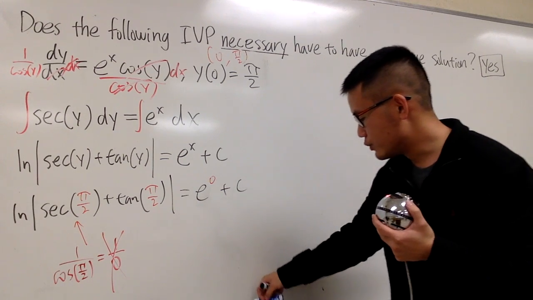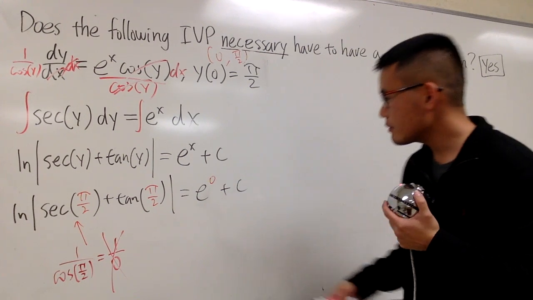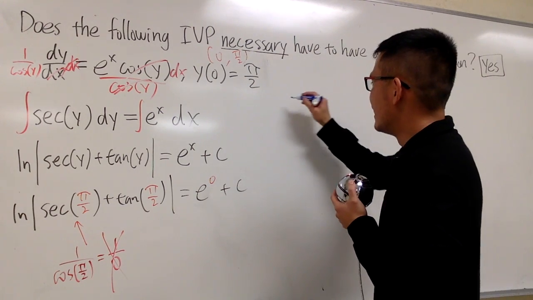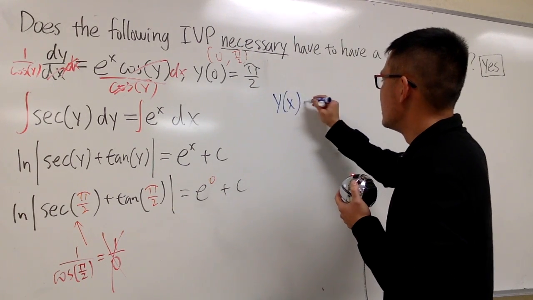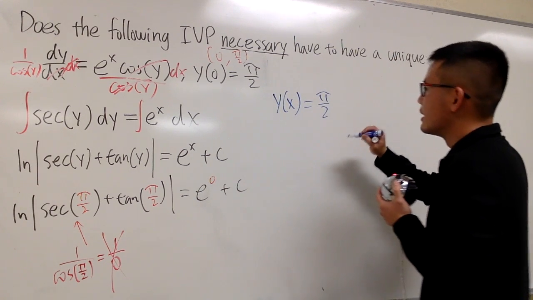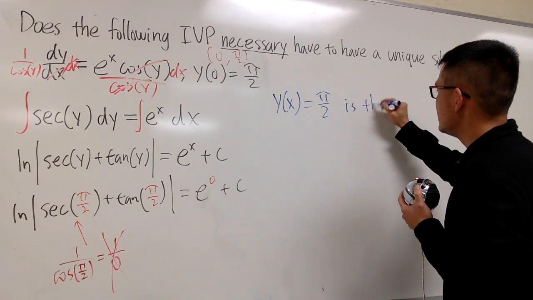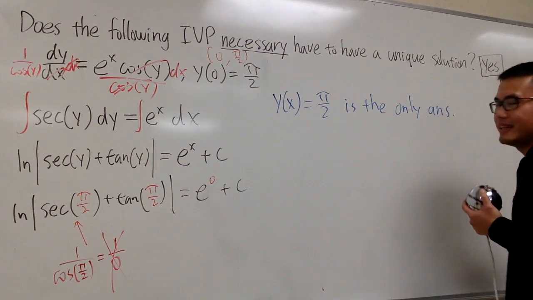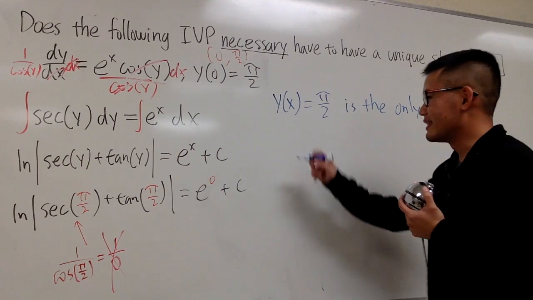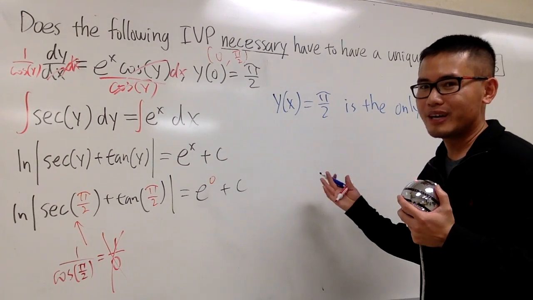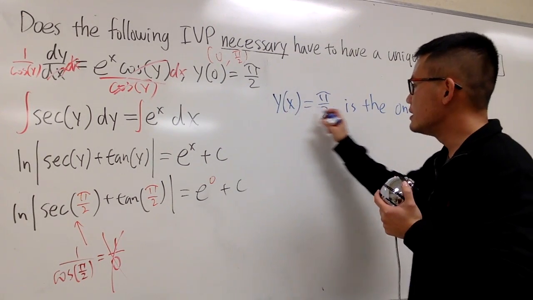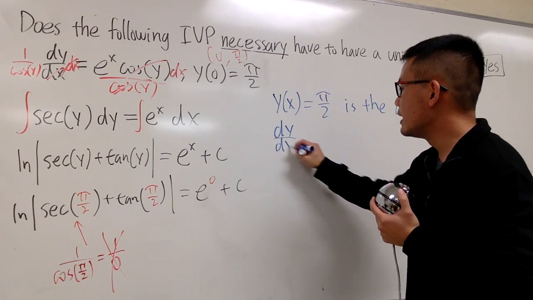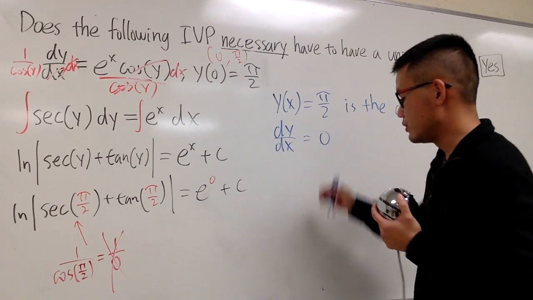So I will just write this down for you guys. In fact, that's the solution to this. In fact, y of x equals pi over 2, okay? In fact, this is the only answer, the only solution to this. All right, just to verify this real quick for you guys. If this is the function, this is the constant function, right? And I will differentiate both sides, which is dy/dx, that's a constant, so you get 0.